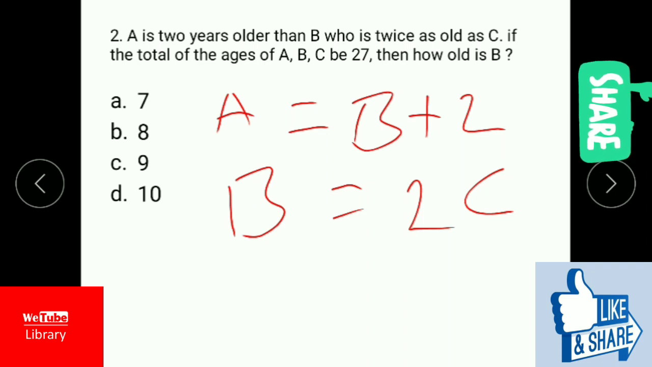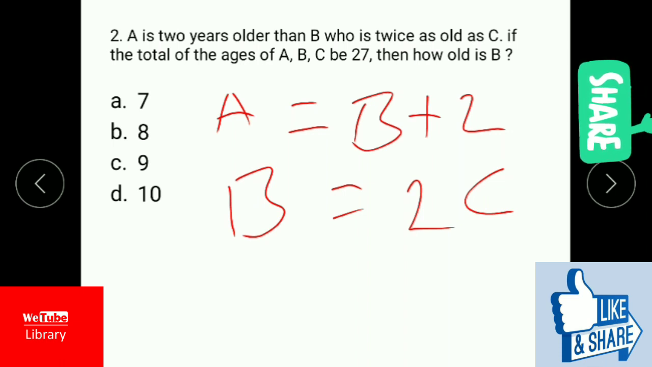Consider option C, 9. When B is 9, A is equal to 11. 9 plus 2 is 11. Now how much does it become? 9 plus 11, 20. What is C? C is half of B. B is 9, so C becomes 4.5. Now it becomes 24.5.